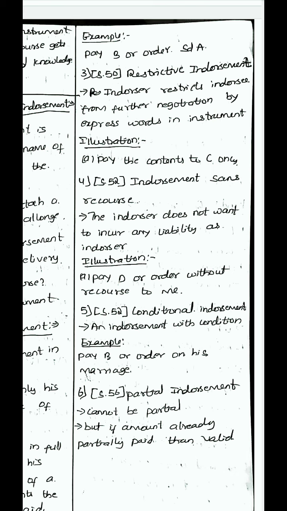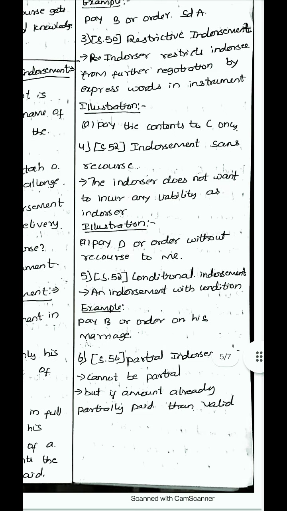The next is endorsement sans recourse. In this, the endorser does not want to incur any liability as endorser. After delivering this instrument, the endorser doesn't want to take any liability. The payee has to take all the liability. If any fraud happens or something happens to the title, the endorser doesn't want to take liability after transferring. So this is endorsement sans recourse. Illustration: pay D or order without recourse to me. That is, without me being involved in it, or at your own risk. These are the illustrations.